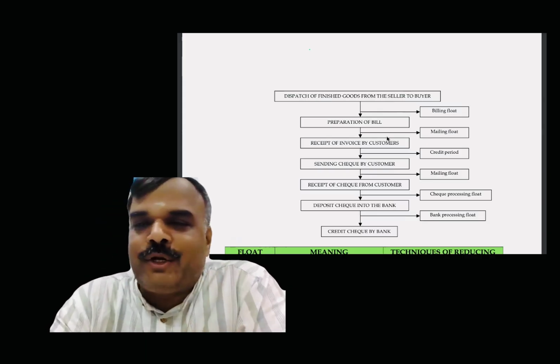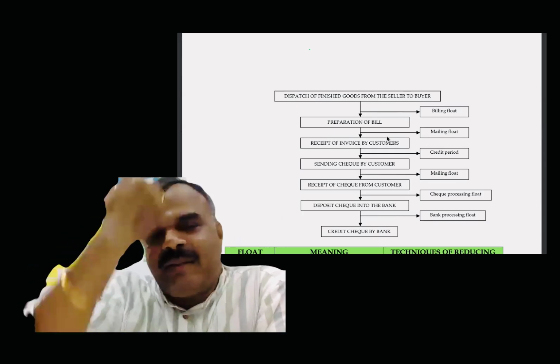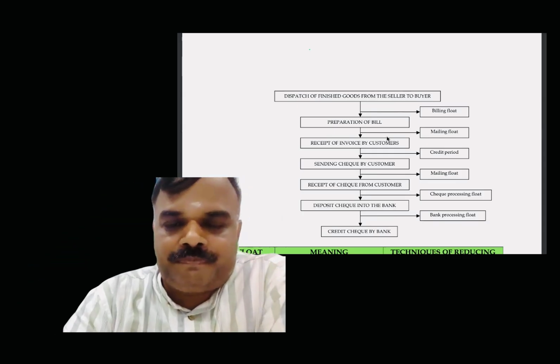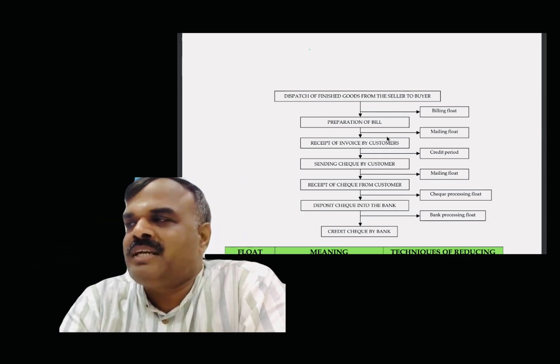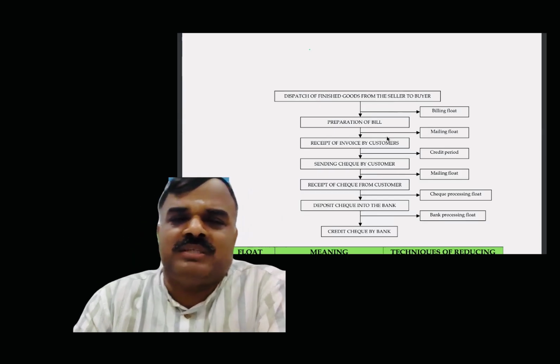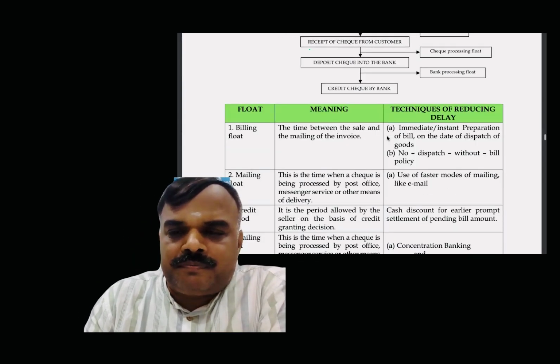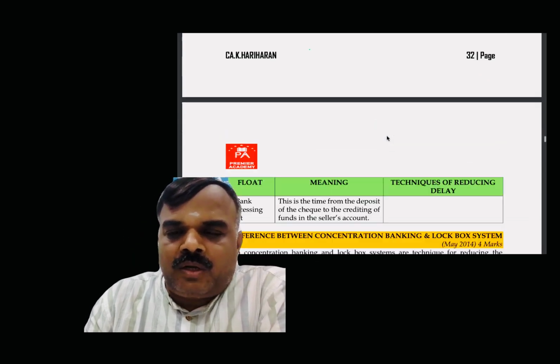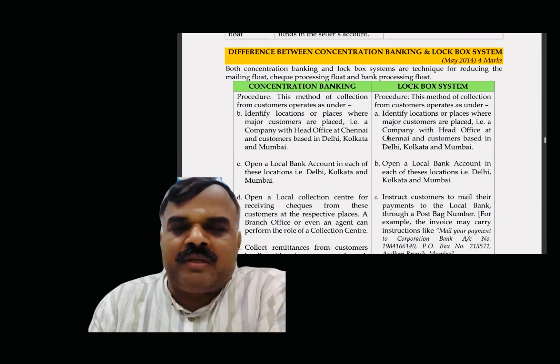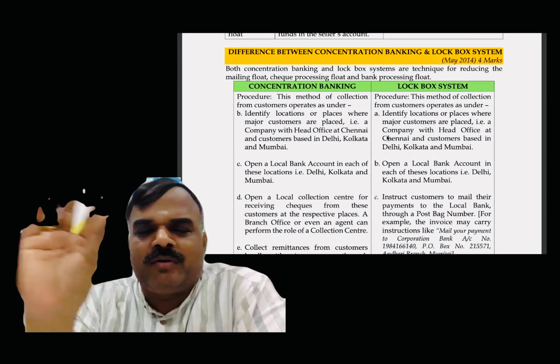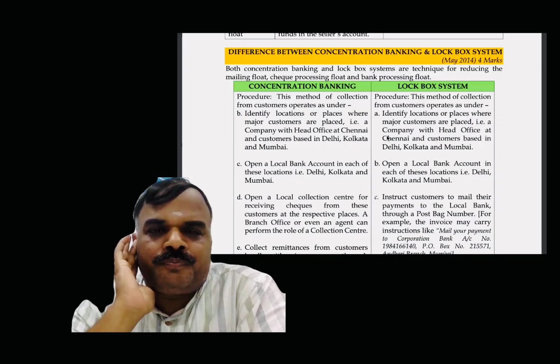Remaining mailing float, check processing float and bank processing float, I can reduce by way of concentration banking and a lockbox system. Concentration banking and lockbox system, common points first of all.